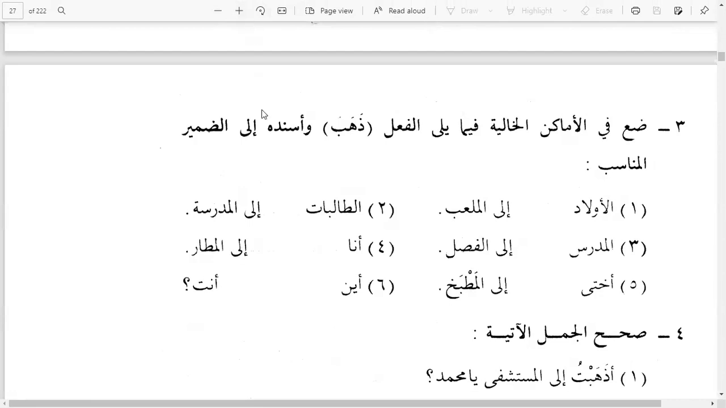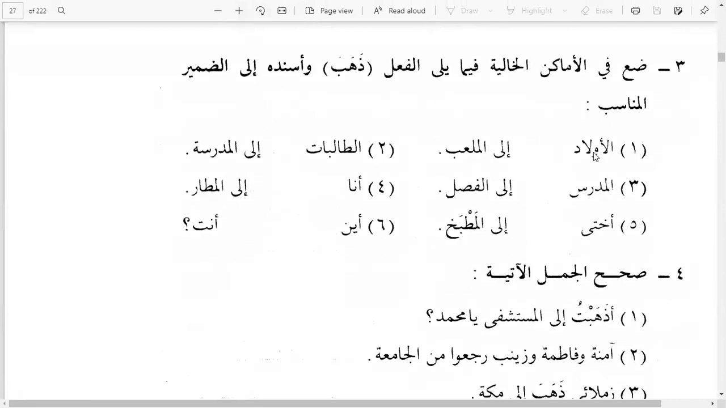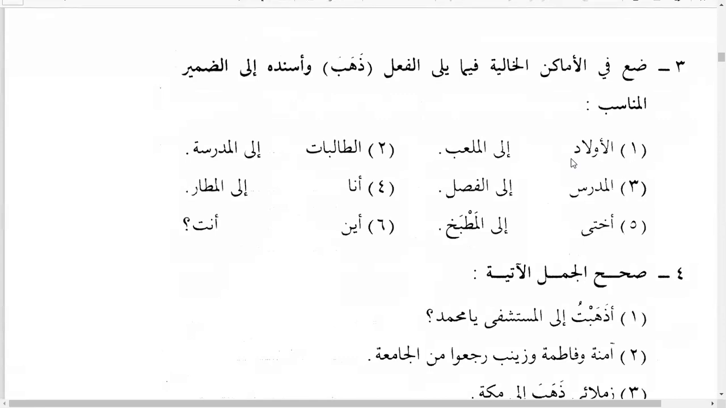All right, so number 1, al-awladu. So which verb form should we use here? Dhahabu, right? ذهبوا. Dhahabu ila al-mal'ab. So the boys went to the playground. Al-awladu dhahabu ila al-mal'ab. Okay, what kind of sentence is this? Is it a nominal sentence or verbal sentence? Nominal. It's a nominal sentence.